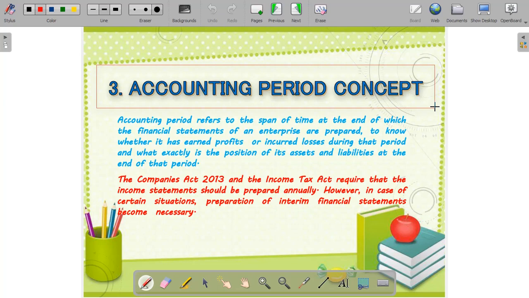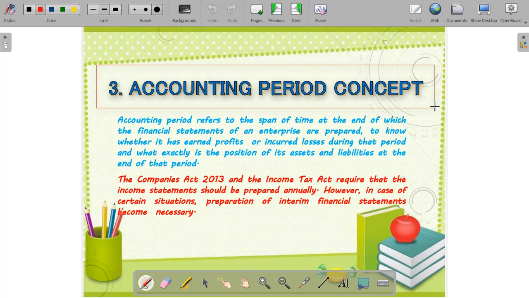So, the Companies Act and the Income Tax Act require that income statements should be prepared annually. Basically, the accounting year we consider is from 1st April to 31st March. So the accounting statements or financial statements should be prepared for that period, which is annually.